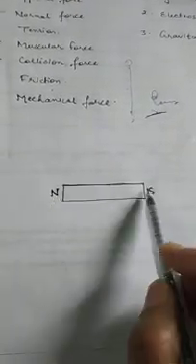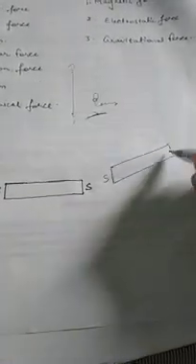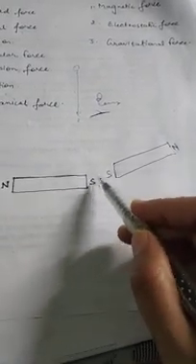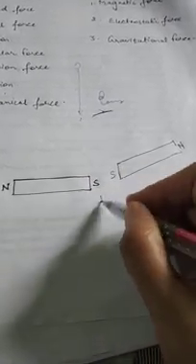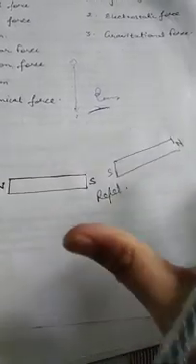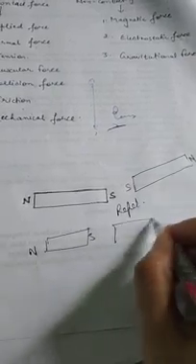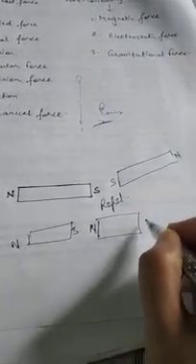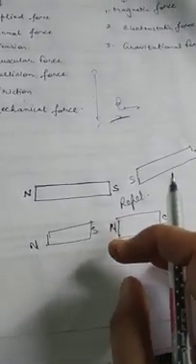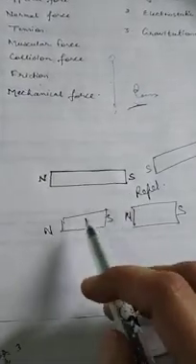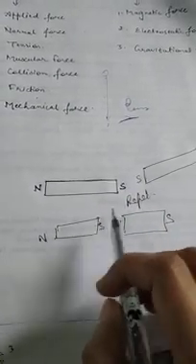So you can see north pole and south pole. If you place one magnet here whose south pole is here and north pole is this side, and another with south pole here, south and south, both the same poles will never get attracted towards each other. They will repel. They will get away from each other. Okay? And if one magnet is there, north pole and south pole, and if we place another magnet whose north pole is this side and south pole is this side, then different poles will always attract towards each other. Got it? So like poles of a magnet always repel each other and unlike poles of a magnet always attract each other.